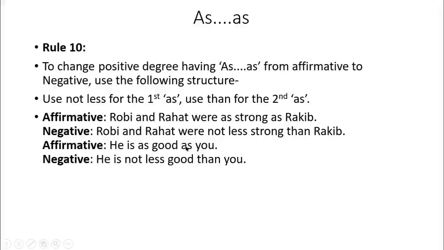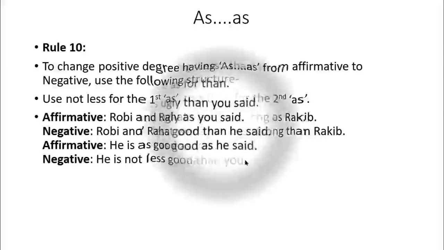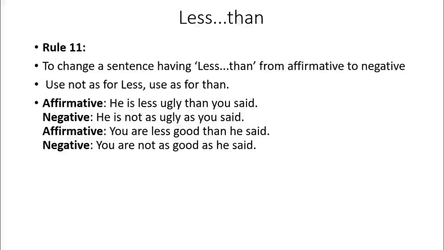He is as good as you. He is not less good than you. Okay. To change a sentence having less than from affirmative to negative, use not as for less and use as for than. He is less ugly than you said. He is not as ugly as you said. You are less good than he said. You are not as good as he said.